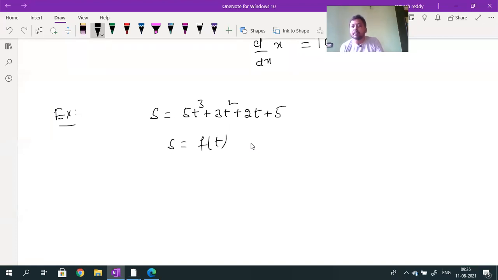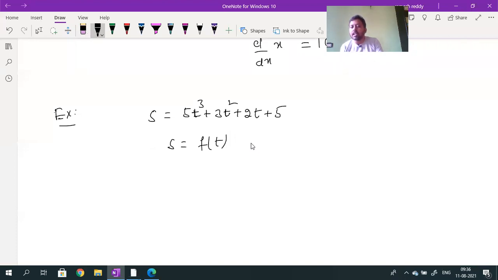The distance traveled by a body depends upon time, given by the equation s is equal to 5 into t cube plus 3 into t square plus 2 into t plus 5. s is a function of time.